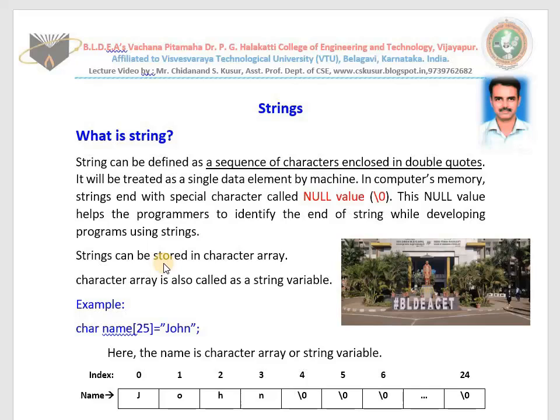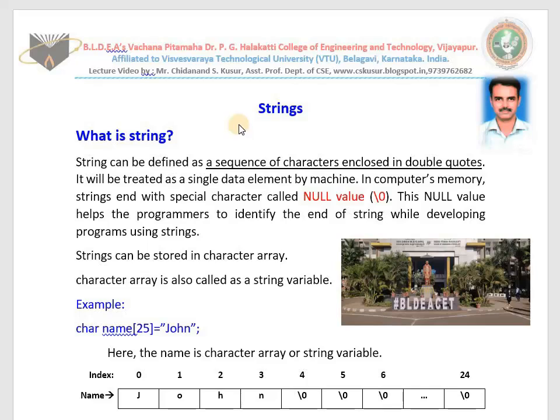Till today, we studied about arrays in detail. We studied what is an array, as well as we discussed one-dimensional arrays and two-dimensional arrays. We looked at many programming examples on 1D and 2D also. We learned lab programs also. This topic is very simple. What is today's topic? Strings.